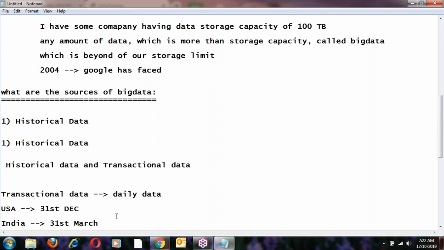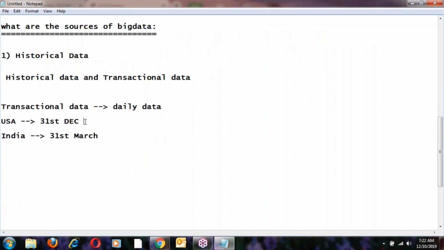Once the year is closed, they submit the balance sheet for the purpose of closing the year. Once the balance sheet is submitted, whatever transactions happened until that date, that data comes under historical data.